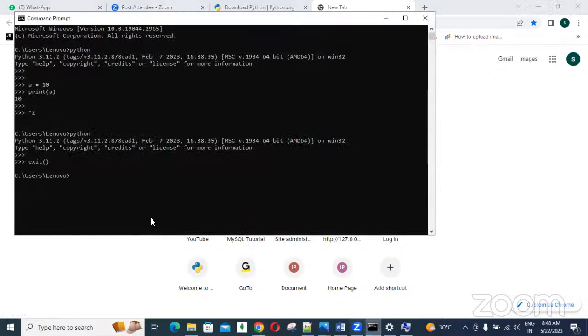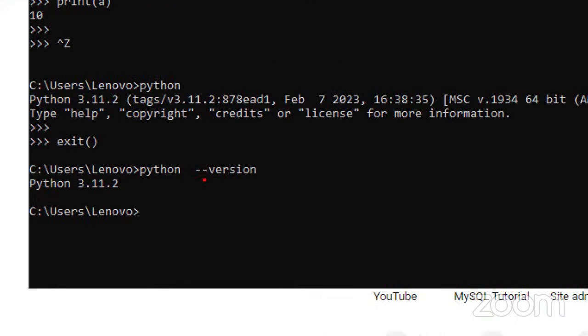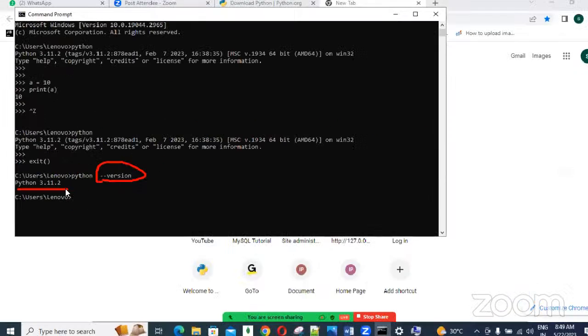So after installing, guys, which version did we use? Here it displays Python 3.11, or else you can type python hyphen version. Which version did we download and install? We can see here Python 3.11. For example, if you are using your friend's laptop and want to know which version of Python is there, simply open command prompt and type this command, and you will get the version. So that's about the installation.